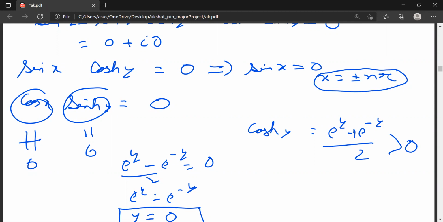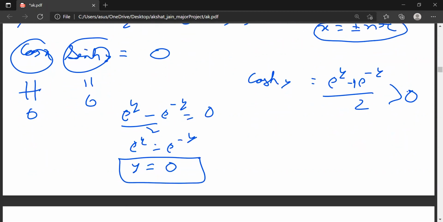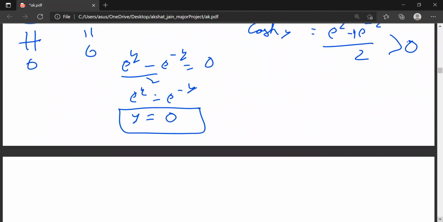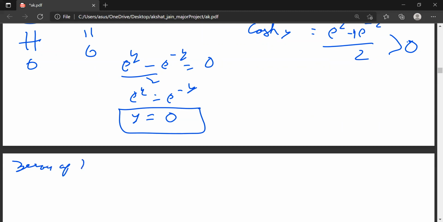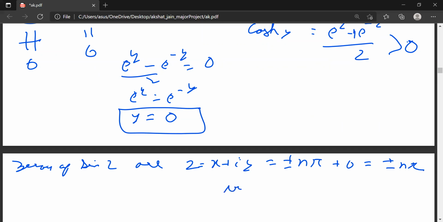So from here I can say that the zeros of sin z are z equals x plus iota y, which is equal to plus minus n pi plus 0, which is equal to plus minus n pi, where n equals 1, 2, and so on.